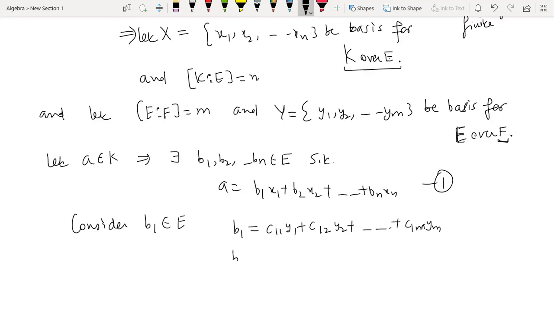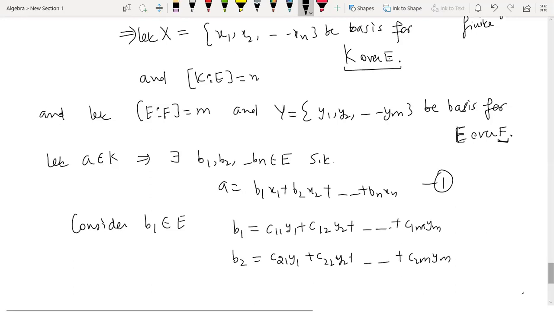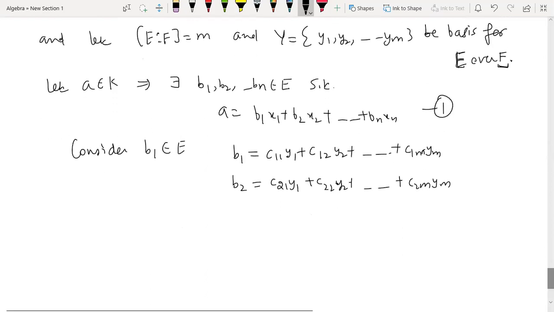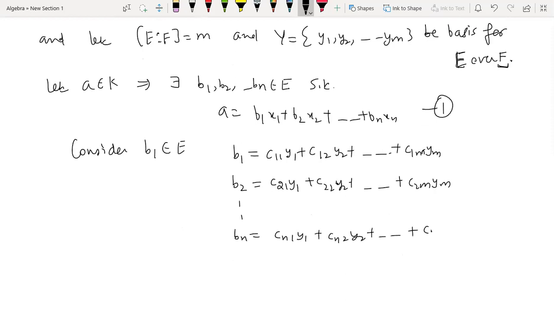So for b1 we have done it; for b2 it will be c21 y1 + c22 y2 + ... + c2m ym. And similarly for bn we will have cn1 y1 + cn2 y2 + ... + cnm ym. So this is for all bi belonging to E. They can be written as linear combinations of y1, y2, ..., ym. So these bi's are written like this. Let's call this the system of equations number 2.